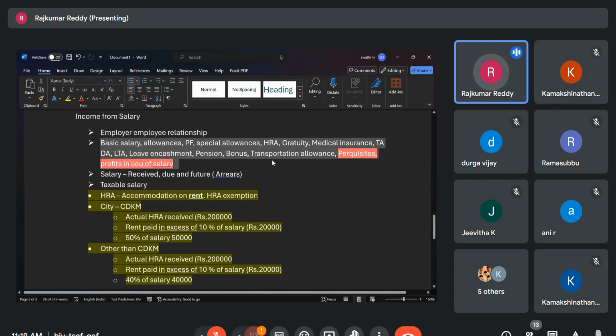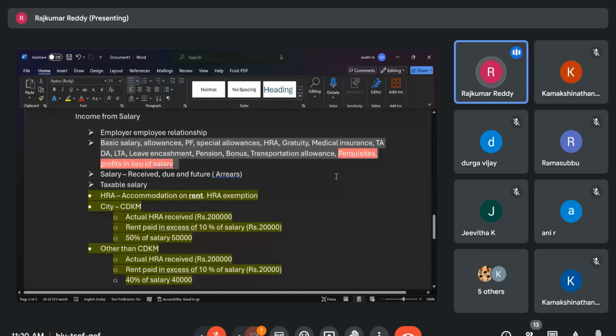So this one is more important, what I'm highlighting now. What is salary? In salary, we are discussing each and every element. So far, we have discussed allowances. We discussed the perquisites. We discussed the profits in lieu of salary. In the perquisites, 3 different kinds are there: taxable to all employees, taxable only to specified employees, and exempted for all employees.